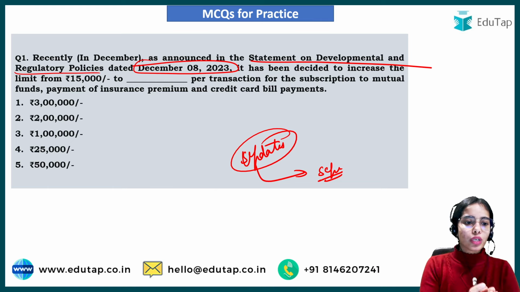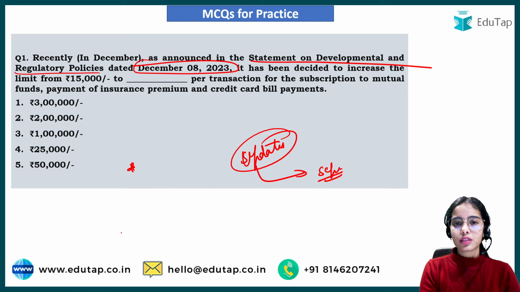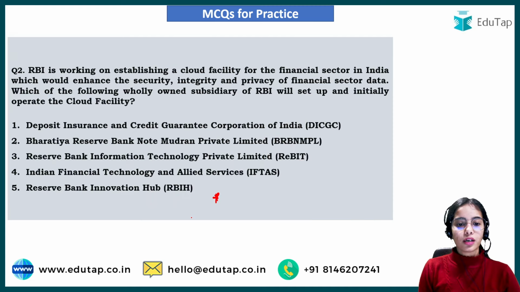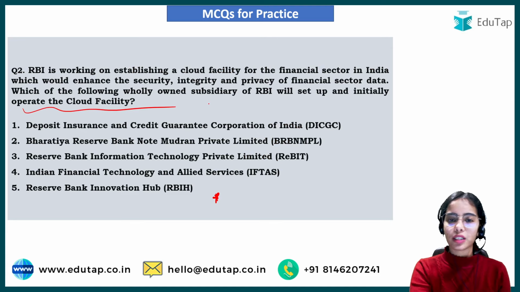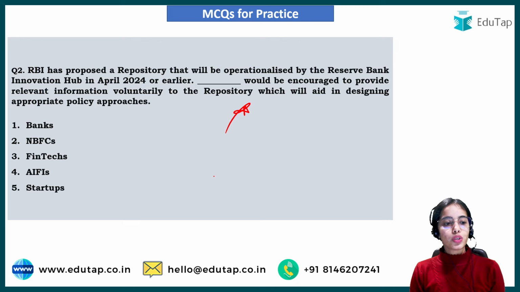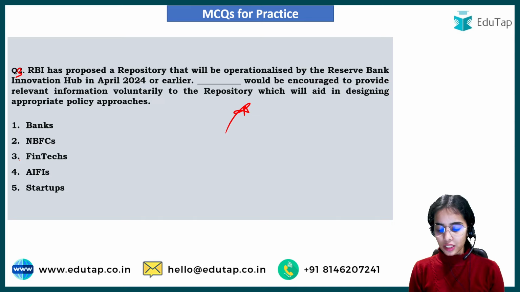Okay, so now this is the first question. Do try to answer this question. This is a homework question, and this is the second question. Very easy it is. Here you have to tell about the wholly owned subsidiary that will set up and initially operate the cloud facility. The third question is again very easy. You have to give the right answer of these three questions.